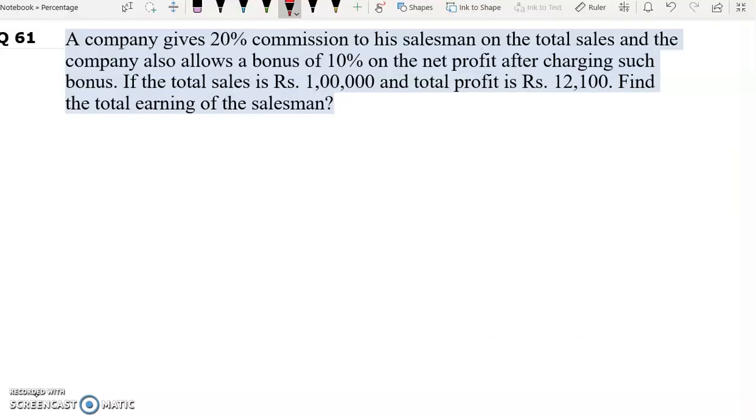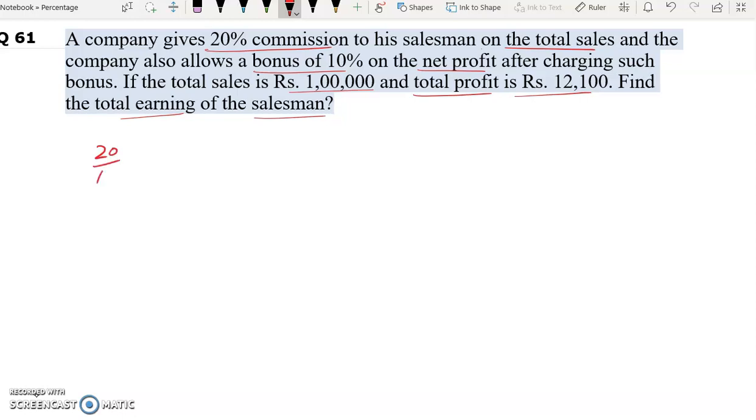Question number 61. A company gives 20% commission to his salesman on the total sales, and the company also allows a bonus of 10% on the net profit after charging such bonus. If the total sales is rupees 1 lakh and the total profit is rupees 12,100, find the total earning of the salesman. So in this question, 20% commission on the total sales is given to the salesman.